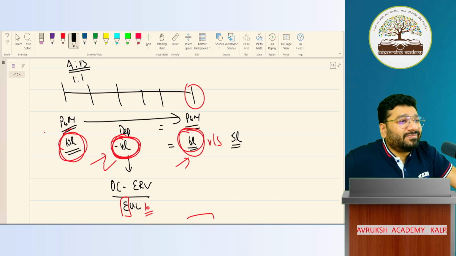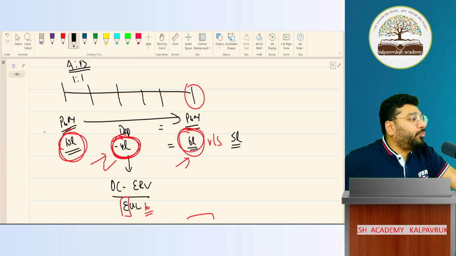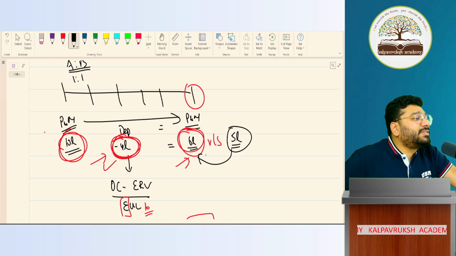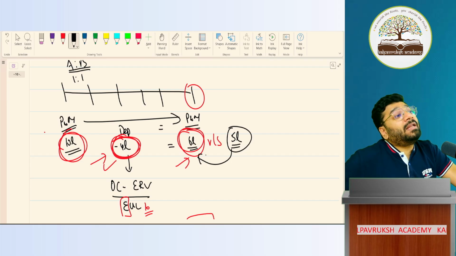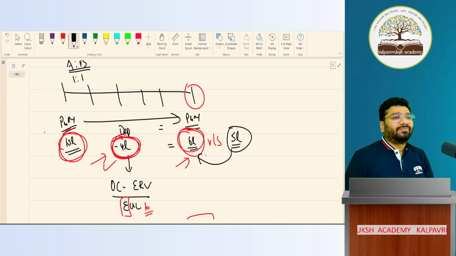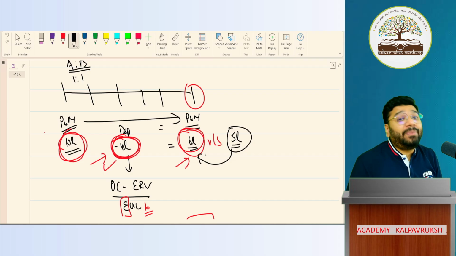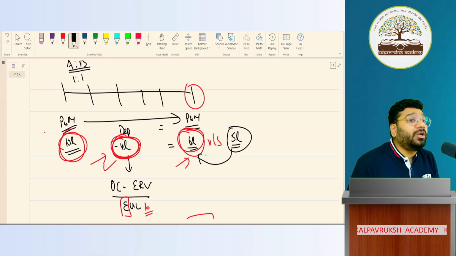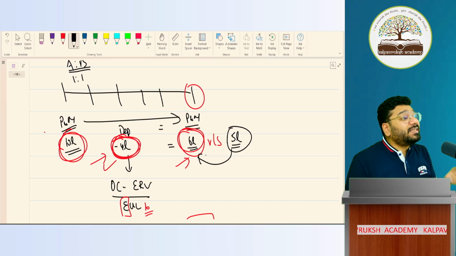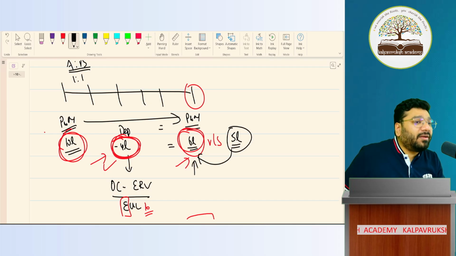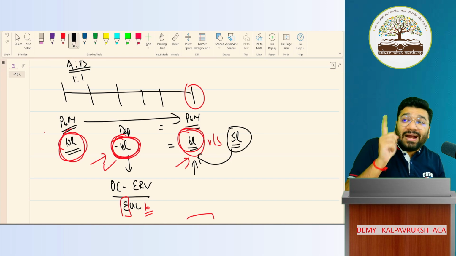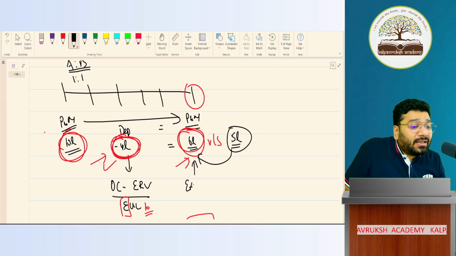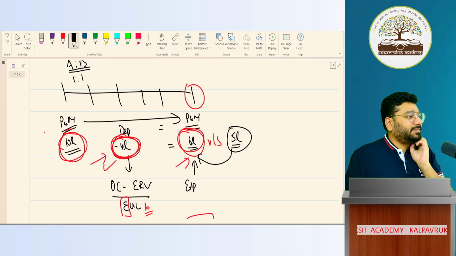Now happy? Now the worth is how much? 5 lakh rupees. 5 lakh is the actual worth of the asset, but you have recorded how much in your books? 6 lakh rupees. So have you over depreciated or under depreciated? You have under depreciated. Under depreciation means you have recorded the depreciation less. Since depreciation is less, the book value is more. You have depreciated less, recorded expenditure less, and recorded loss less.